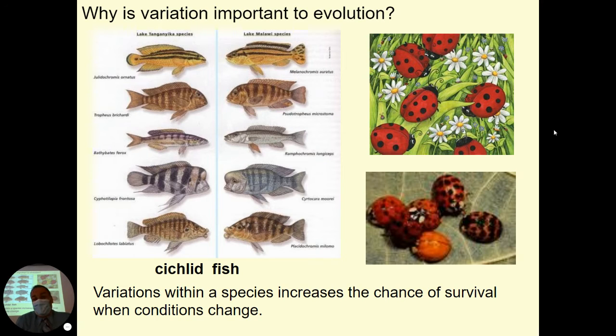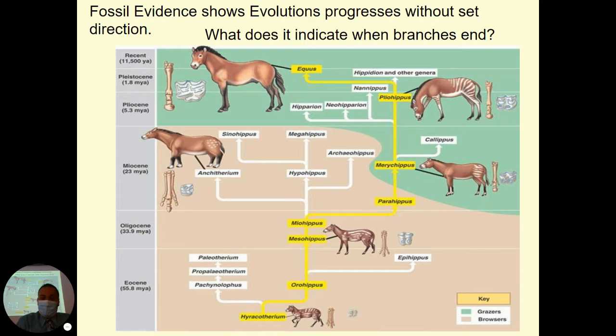And some of these variations are helpful. Some are harmful. Some don't affect them either way. So we could see some examples of this. Here we have lots of variations in different species of fish. They're not identical. Here we have variation in some ladybugs, okay? Different numbers of spots, things like that. And sometimes a variation has adaptive value.